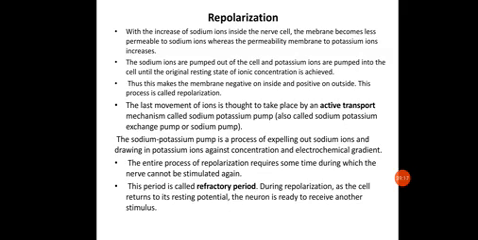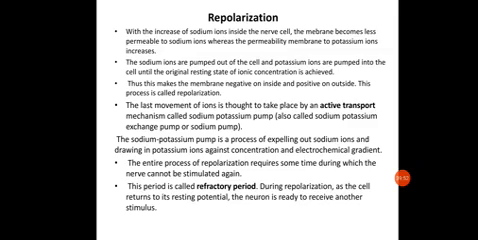So the entire process of repolarization requires some time, during which the nerve cannot be stimulated again, and this period is called the refractory period. It's important. So what is the refractory period? It's the period between two consecutive action potentials. Okay, now this period is called the refractory period. During repolarization, as the cell returns to its resting potential, the neuron is ready to receive another stimulus. So once the membrane has been repolarized, after a particular period, it will again be ready to get depolarized.